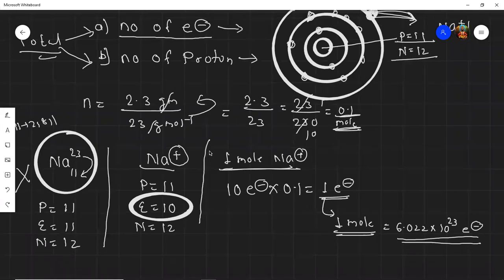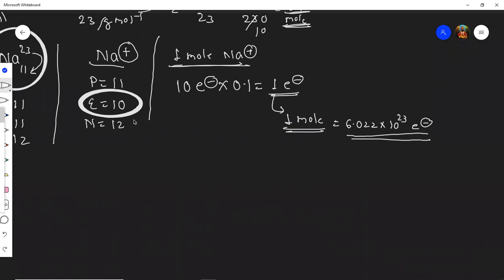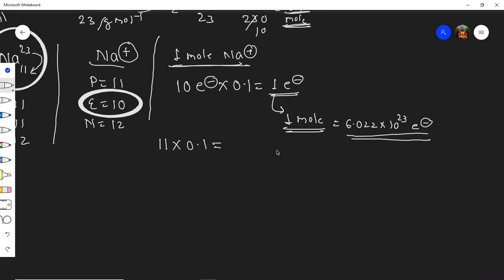Even if they asked for protons, students, there was no change. Proton was 11, and how many moles did we have? 0.1. So it is 1.1 mole. But they did not ask us moles, they asked how many atoms are there.